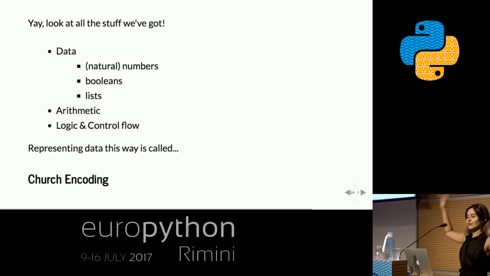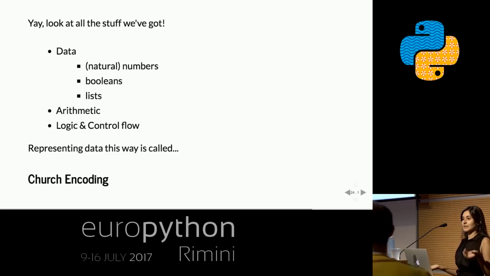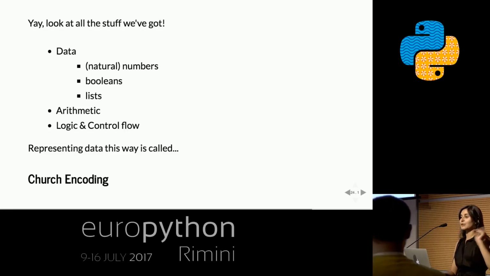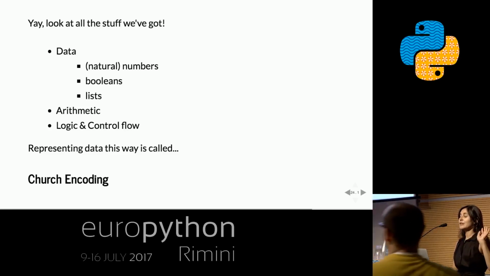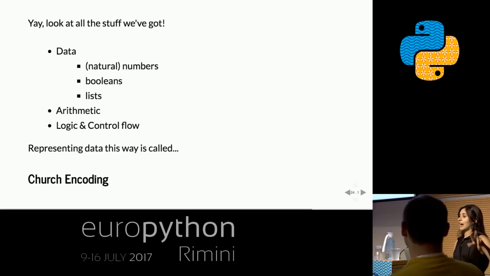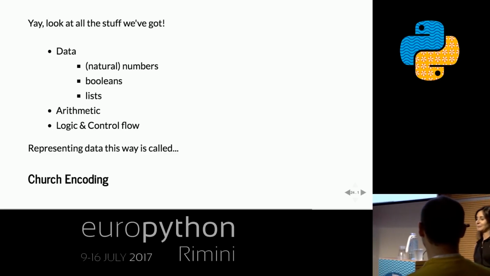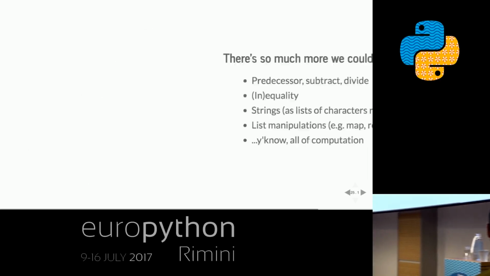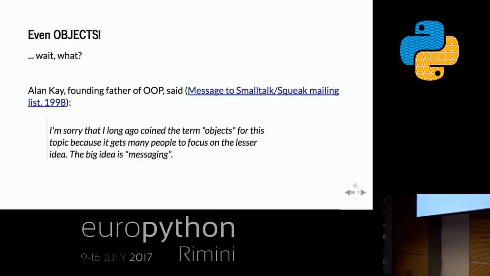We've got data, numbers, booleans, lists, arithmetic, logic and control flow. And representing the data the way we did here is called Church encoding. So you can go Google that. And I know we're super out of time. So I'm not going to go through these slides, but it turns out that what we've been doing, representing data this way, is kind of like object-oriented programming. Unfortunately, we don't have time to talk about why that is, but I'm going to post the rest of this, and there's an explanation of how that works.